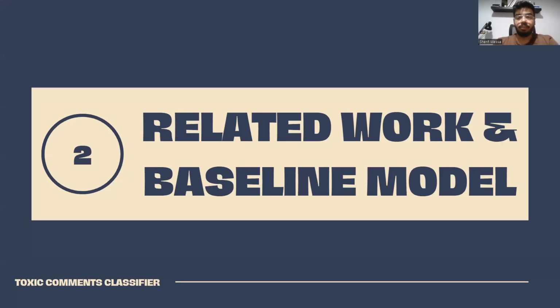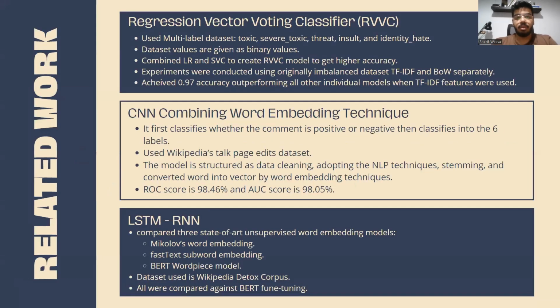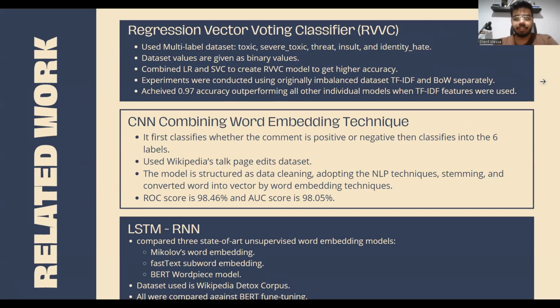Then we'll talk about the related work and baseline model. So we gathered three important approaches tackling toxic comments classification. First of which is the regression vector voting classifier, the RVVC. The dataset used in this approach was a multi-label dataset that contains labels such as toxic, severe toxic, insult, threat, identity hate. And the values of the dataset were given as binary values for each label.